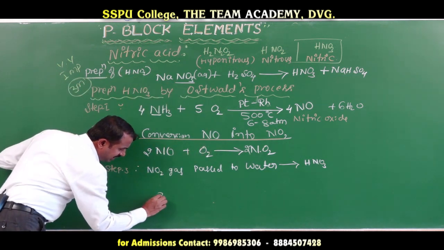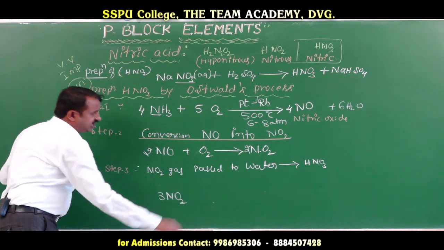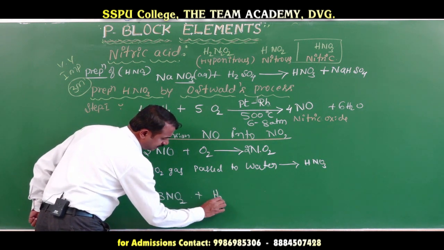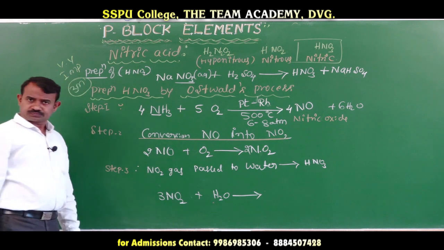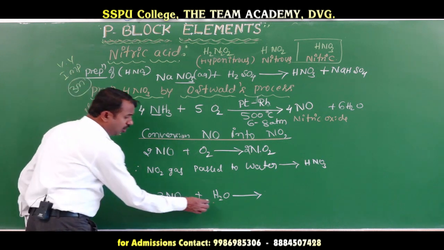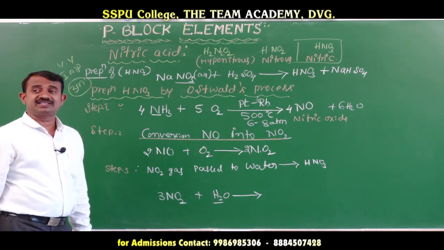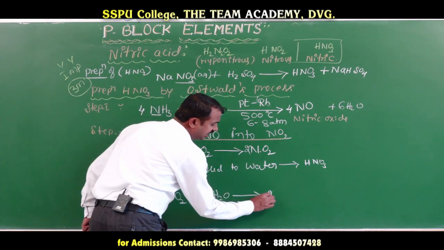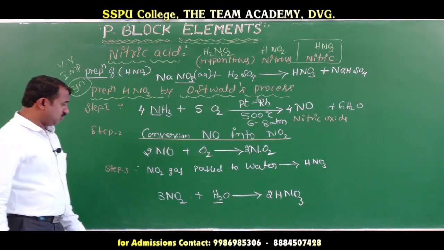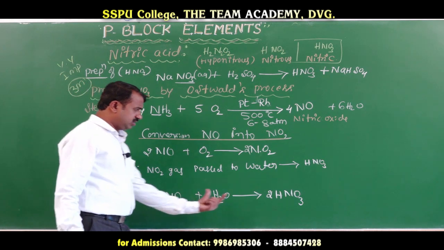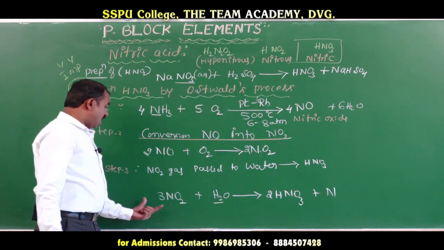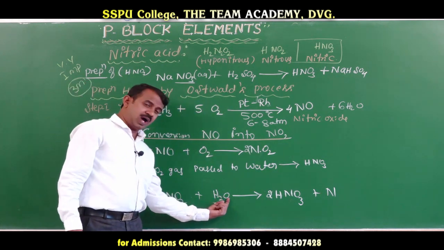Suppose you take 3 molecules of nitrogen dioxide bubbled into water. Two hydrogens are there, so 2 molecules of HNO3 are released. Of the 3 nitrogens, 2 are consumed and 1 nitrogen remains. Oxygen: 6 here and 1 there, total 7.